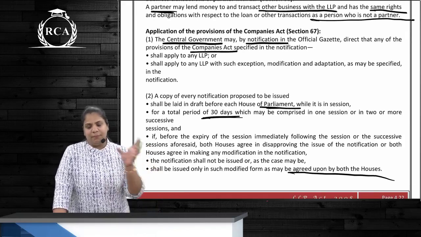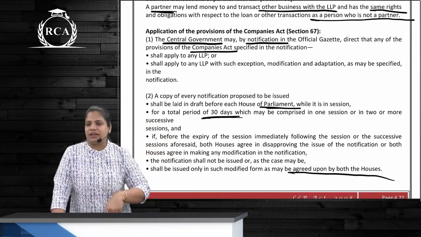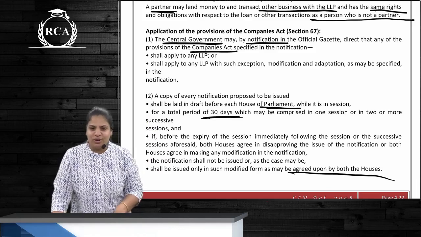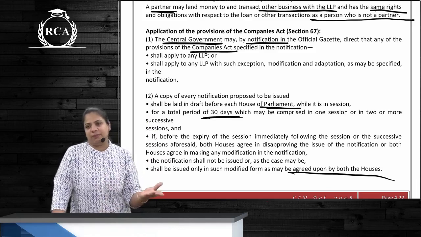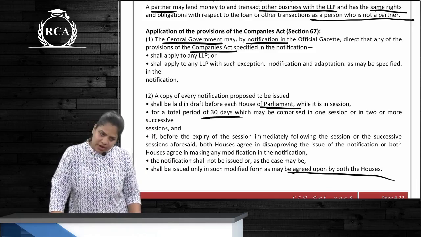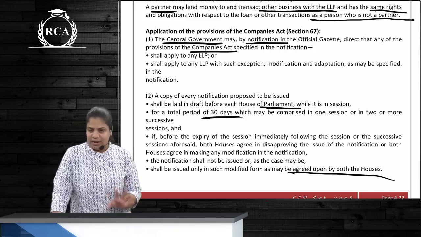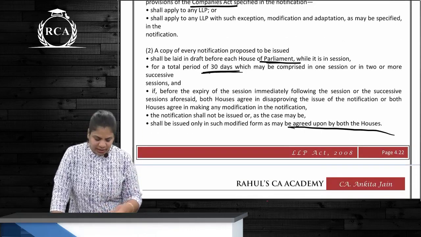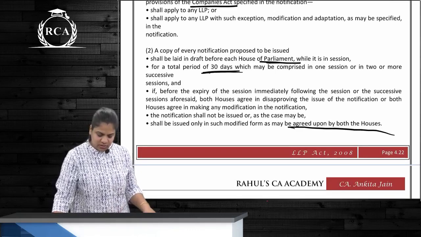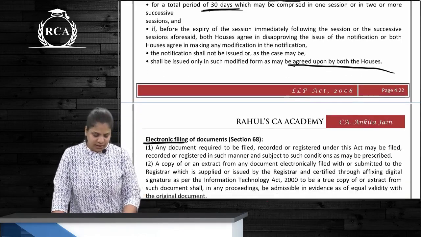CG can, okay. For LLP we have which act? LLP Act. For companies we have the Companies Act. Actually speaking, will we apply the Companies Act to the LLP Act? No. To LLPs? No, we don't. But CG can make provisions that it is applicable. Like for example, for foreign LLPs, what is applicable? Foreign chapter 22. Correct? So for doing that, what should happen? It needs 30 days of discussion in Parliament and it should be agreed by both the houses.